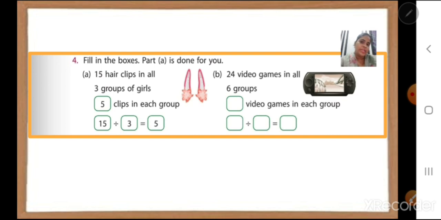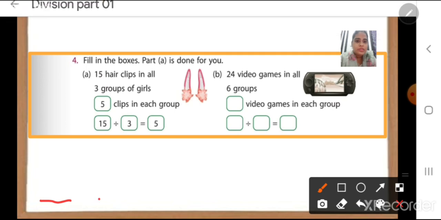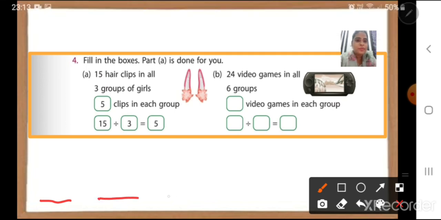How do we get 5? Let us see. For example, how many groups of girls are there, children? 3 groups are there. Okay. So for example, this is the first group, second group and third group. Okay. And there are 15 hair clips. So that means we have to distribute these 15 hair clips to each group. Okay, so let us distribute.